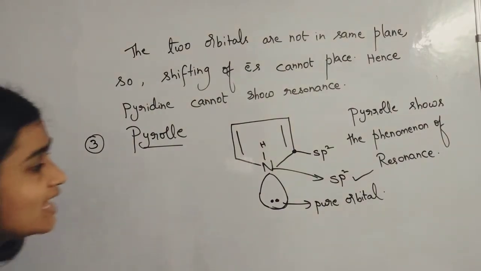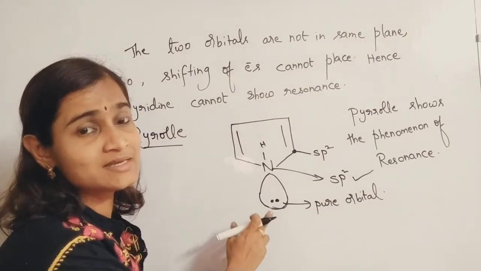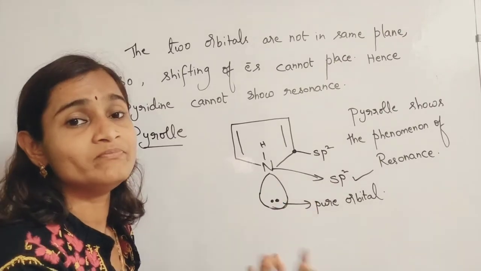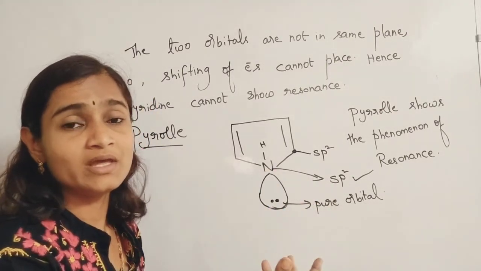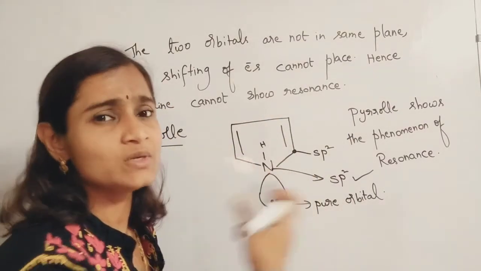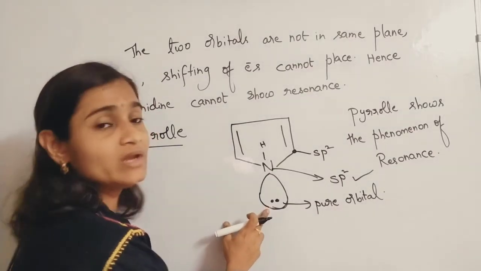And as the electron pair is present in a pure orbital, it does not have the tendency to get donated. This electron pair cannot be donated to other atoms. Why? Because it has to be involved in resonance. Resonance you will be learning in the coming concepts. So it cannot be donated easily.